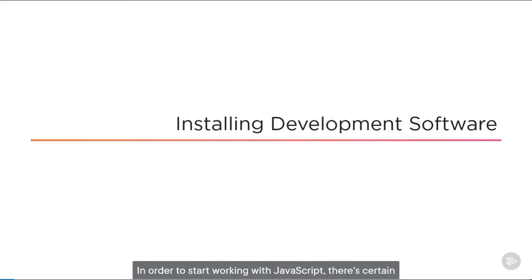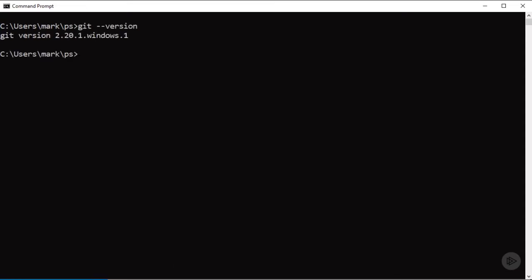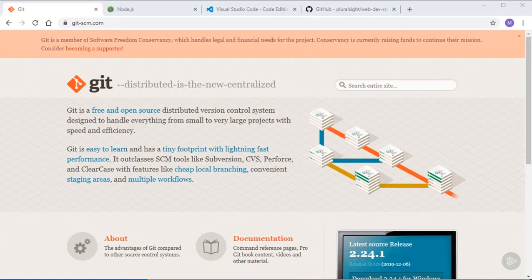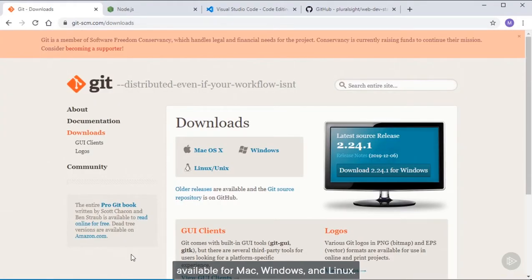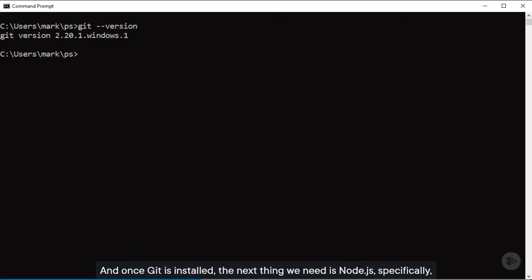In order to start working with JavaScript, there's certain software that needs to be installed on our machines. I'm on a Windows device, so we're at a command prompt. But on a Mac, you would go to a terminal window. And the first thing I want to do is see if Git is installed. So I can type git --version. And I do have it installed. But if you get some kind of error here, you can install Git at git-scm.com. If you scroll down a little bit, you can see the Downloads button, and it's available for Mac, Windows, and Linux.